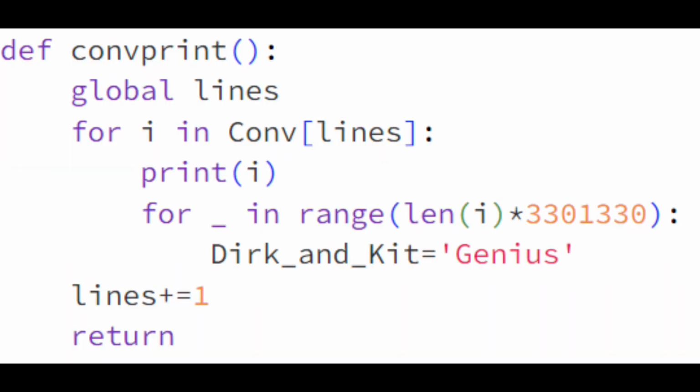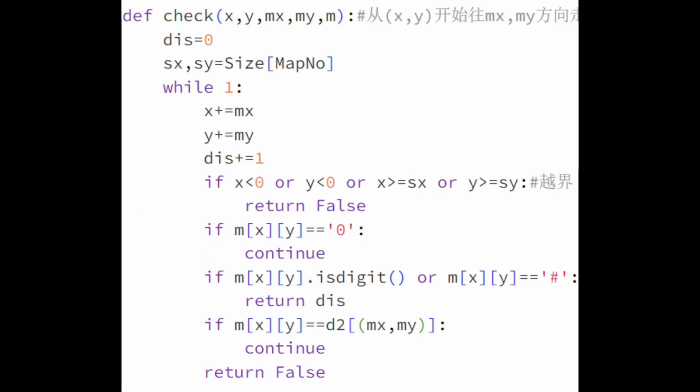Use a list to record the steps required to complete each map, and determine the victory conditions, instead of checking whether there are other symbols in the map. Use a for loop many times to delay the response time of the program, so that plot subtitles can appear one by one. Define a cheat function to first determine whether there is a valid position in the input direction, and then output the distance to be moved. It is very effective and convenient.